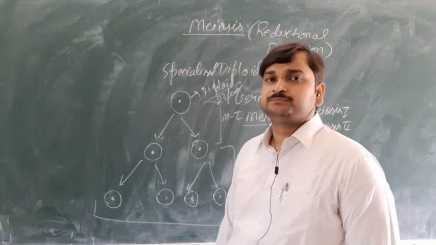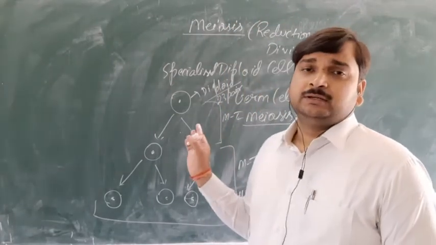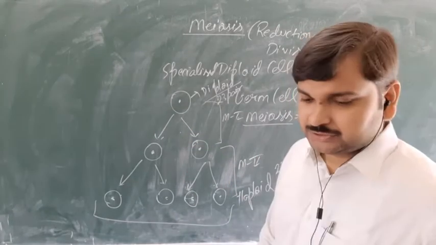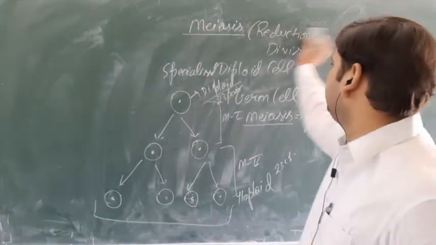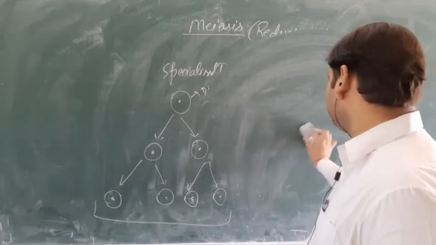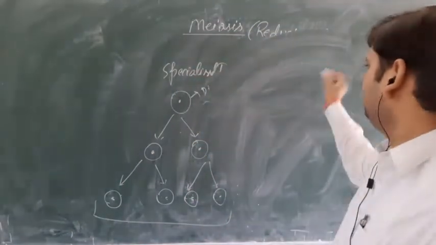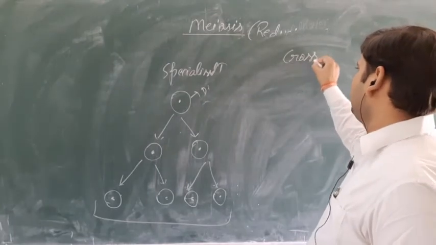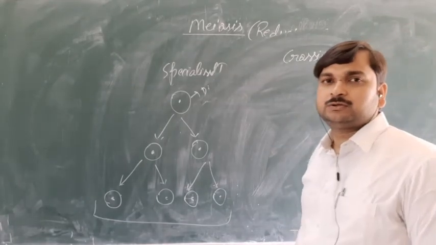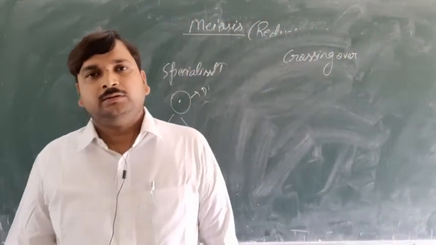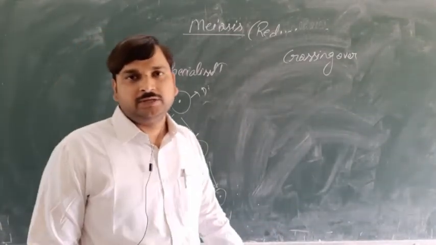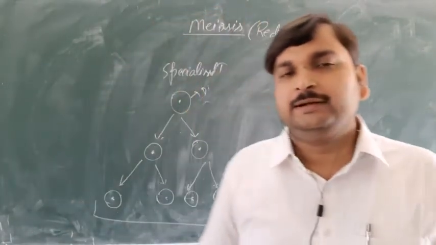Why? Because in meiosis, one specialized event will take place, and that specialized event is called crossing over. What is the meaning of crossing over, that we will see in the coming discussion.